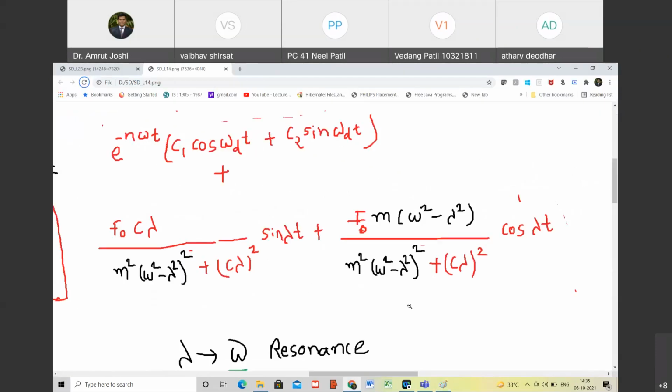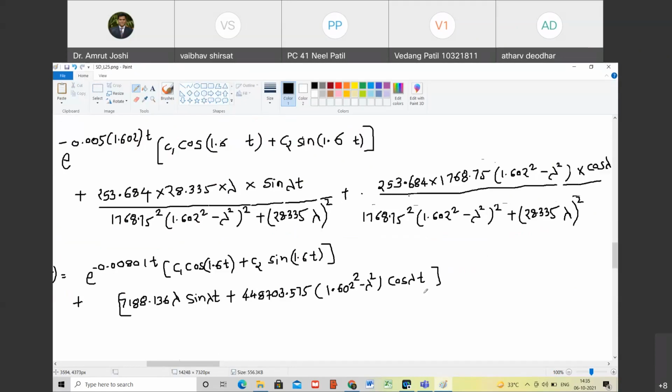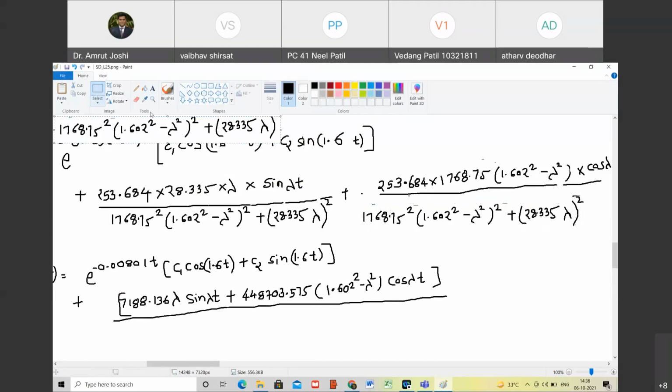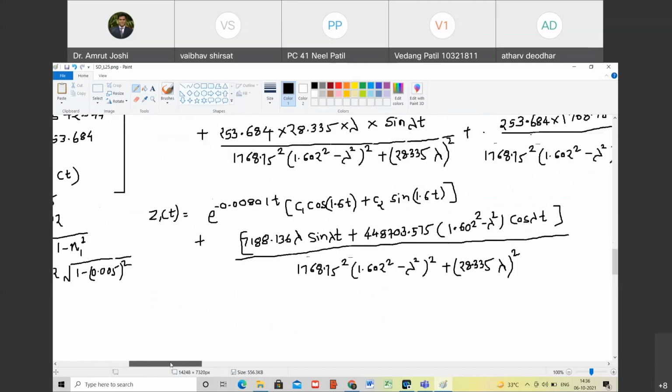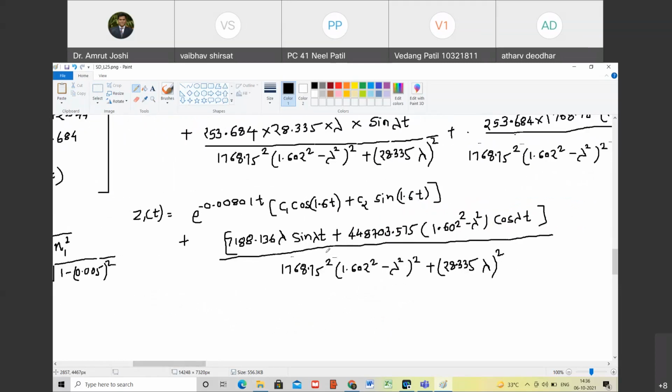Is that right? Yes, sir. This is divided by the denominator, (28.335 lambda) square. This is z1 of t. Agreed?